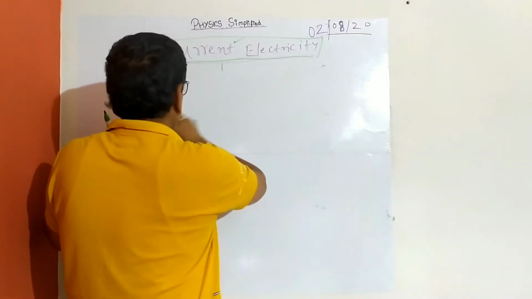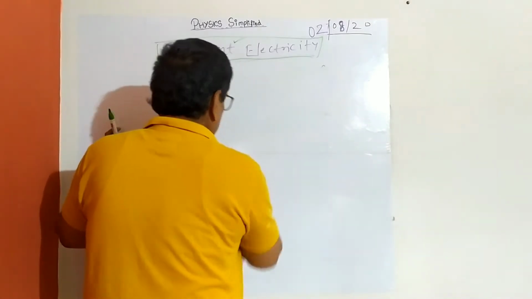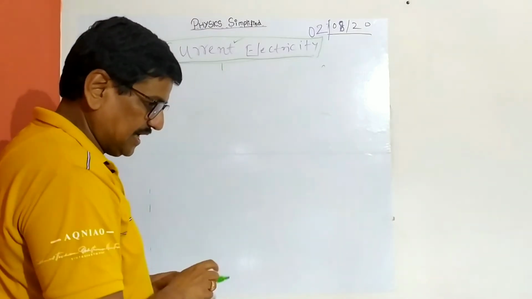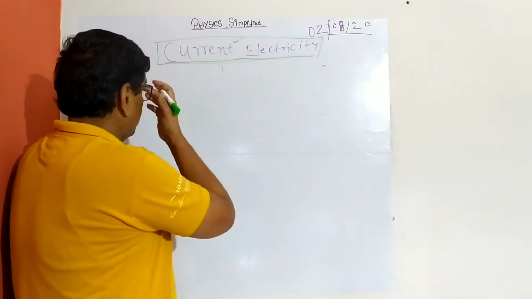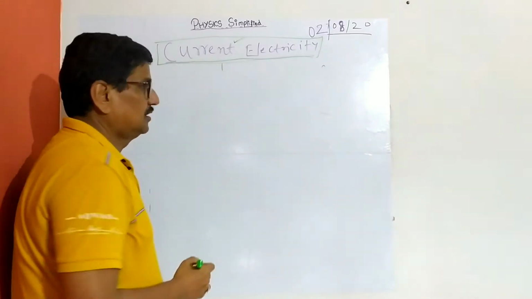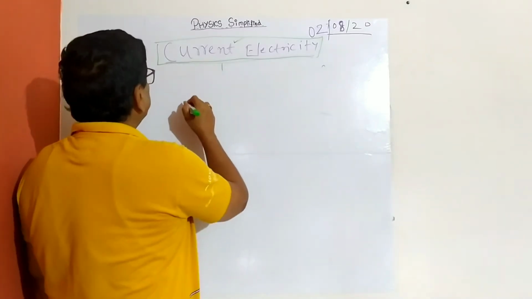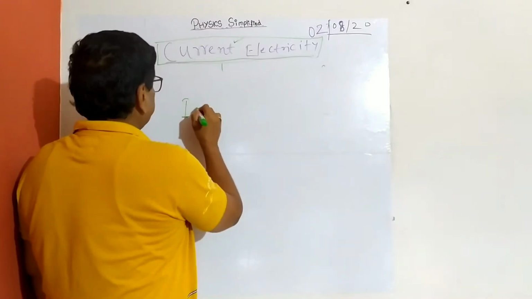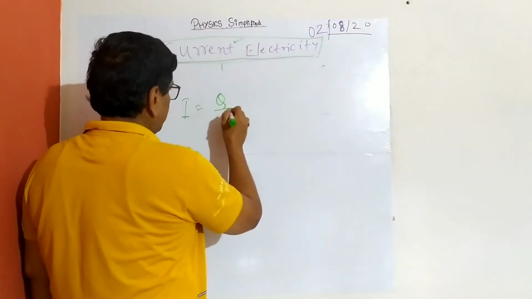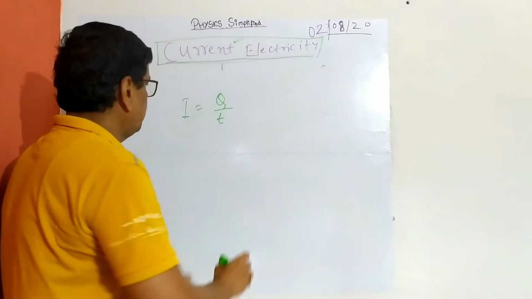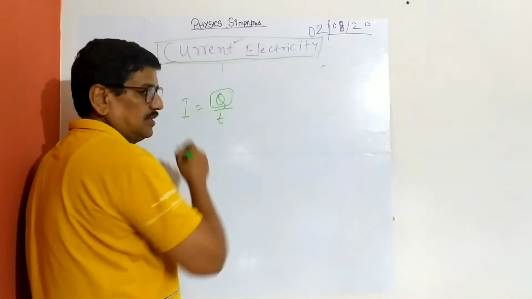Now I'll come to, as we already know, the measure of current. The measure of current is the flow of charge. So it is definitely I equal to Q by T. And what will be Q? Q will have to be quantized.